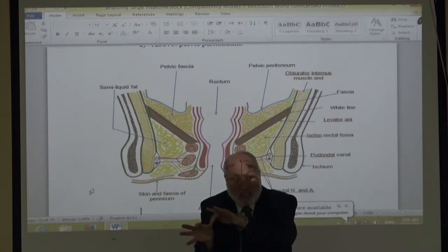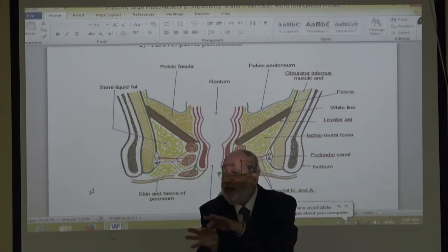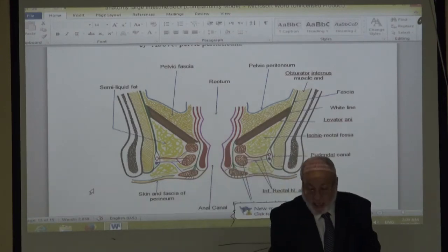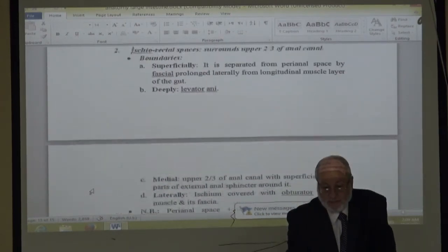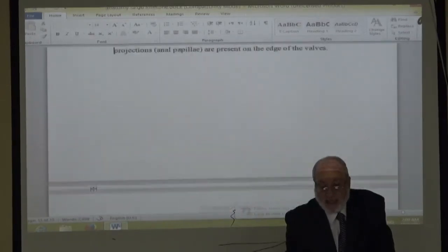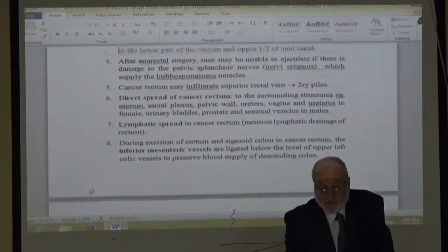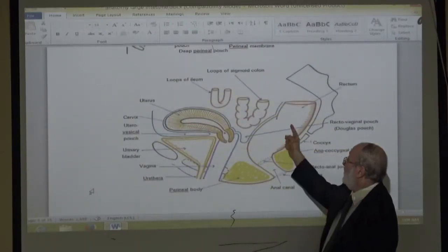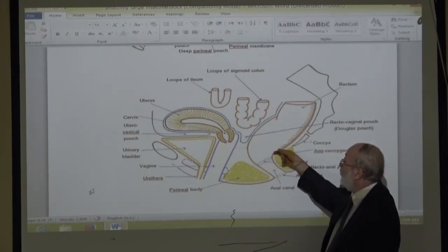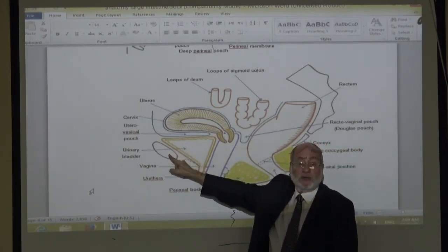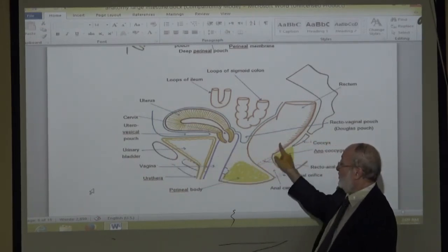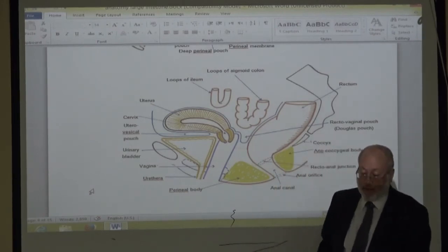Where the puborectalis loops around the rectum, the puborectalis pulls the rectum forward, leading to this angle, the angle between the rectum and the anal canal. This angle is due to pushing of the anorectal ring forward towards the pubic bone by the puborectalis muscle. Okay?